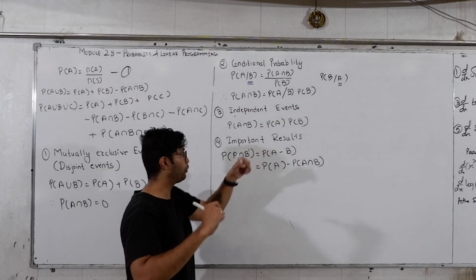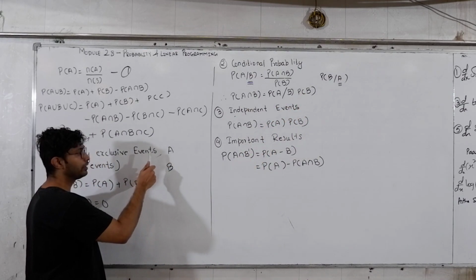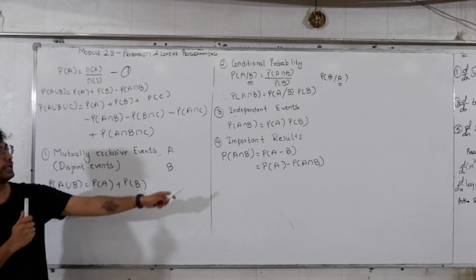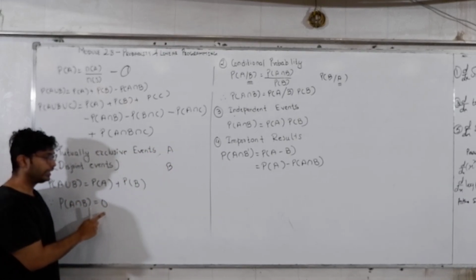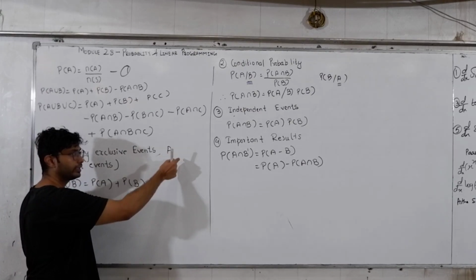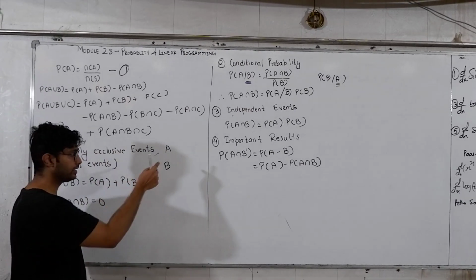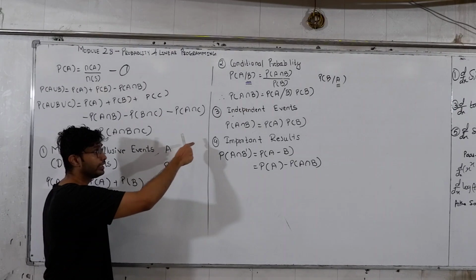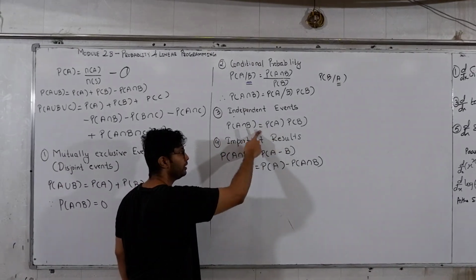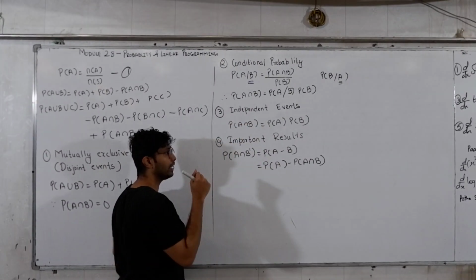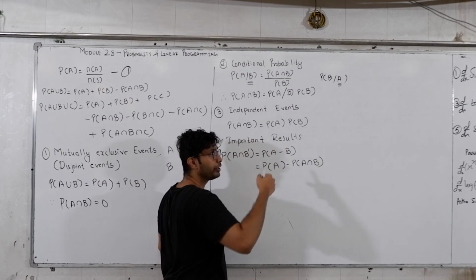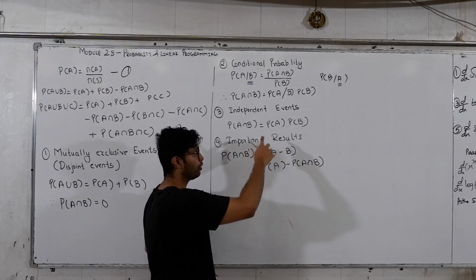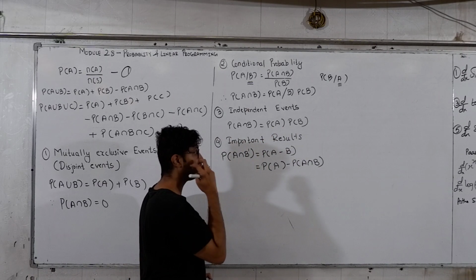Now coming back to my point. There is a lot of confusion between mutually exclusive events and independent events. The difference between both of them is that mutually exclusive events don't have anything in common. Here they have something in common, but independent events are where probability of A is not dependent on probability of B.